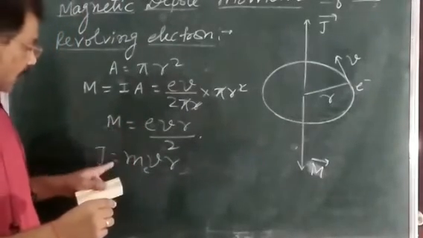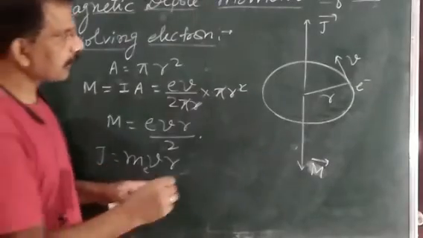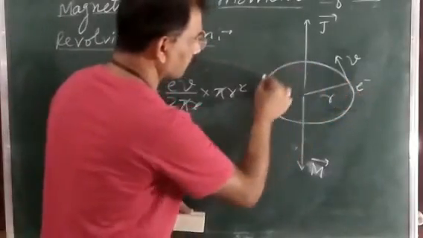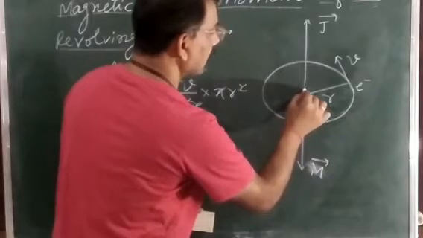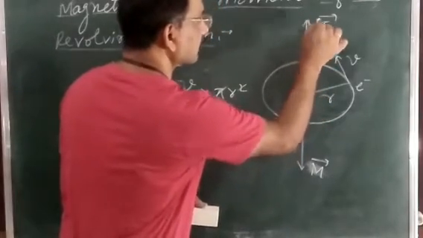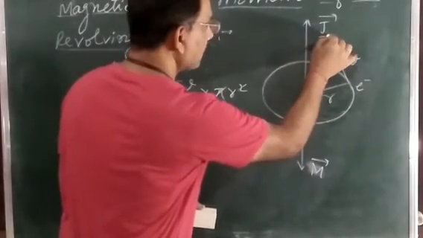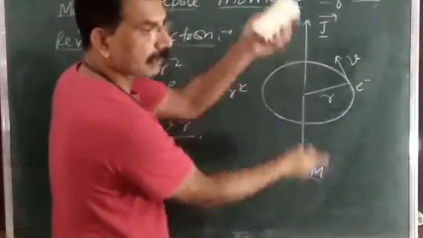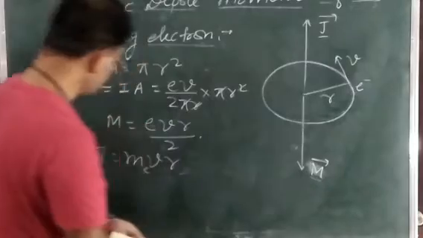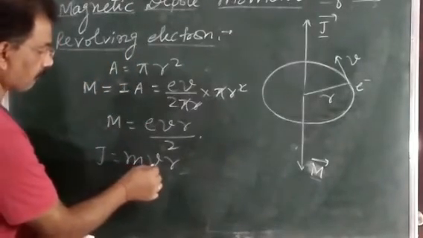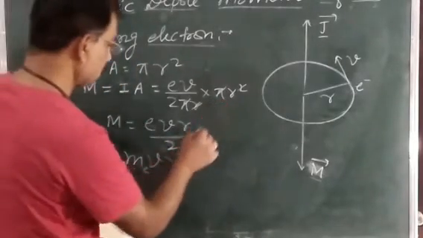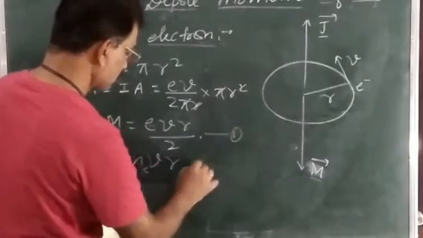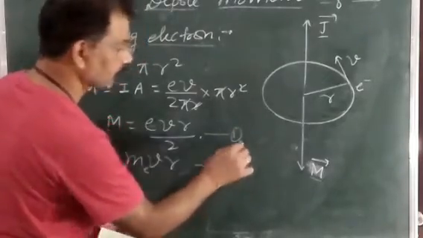So the direction of this J is perpendicular to this plane and directed upward. It means angular momentum and magnetic dipole moment both act in what direction here? Opposite direction. So we can say J is equal to m_e into v into r. And this one is equation number 1 and this is equation number 2.